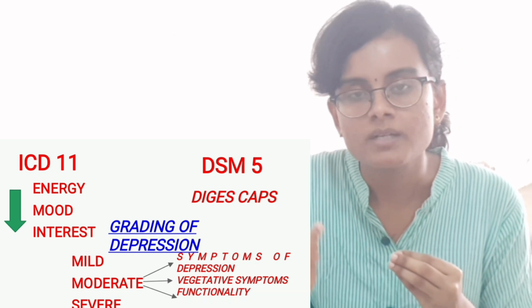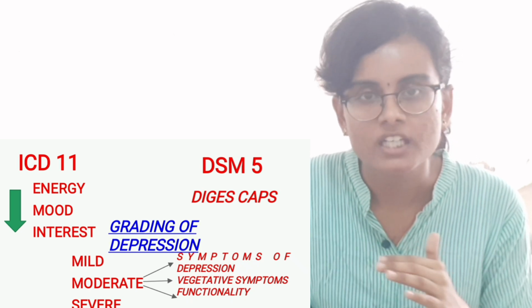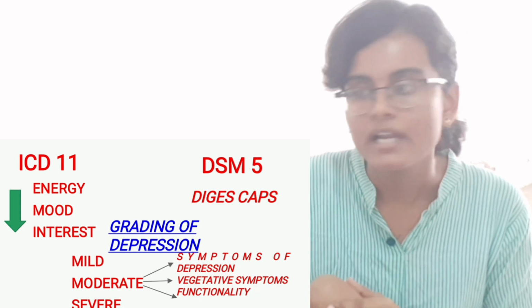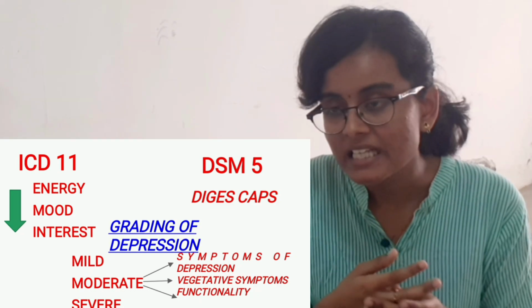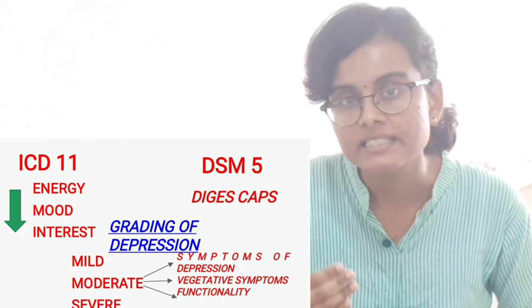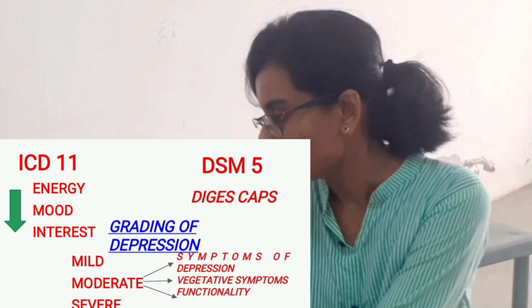In vegetative symptoms like sleep and appetite, in mild depression, they are not affected, whereas they are affected in moderate and severe types. And also, functionality is normal in mild, whereas it is decreased in moderate and severely affected in severe depression.